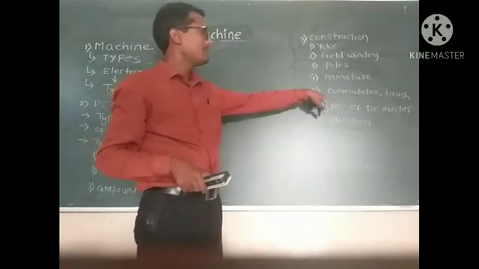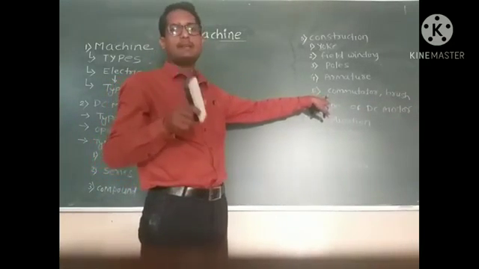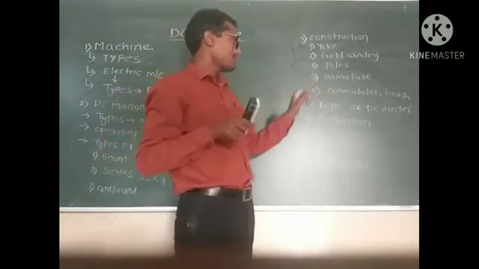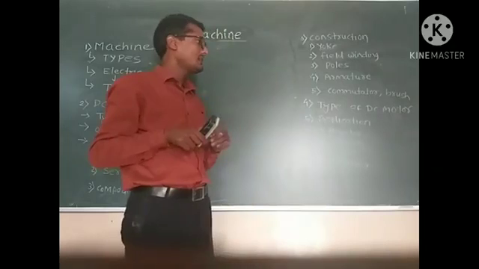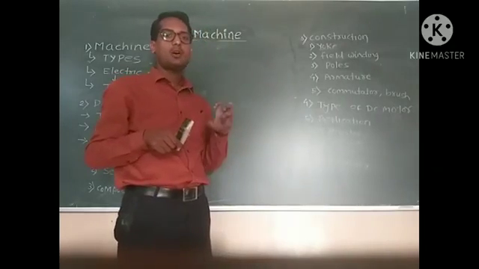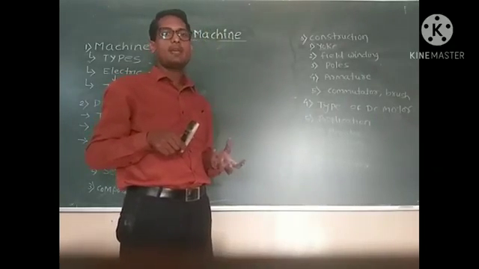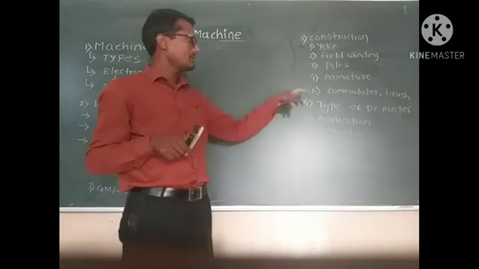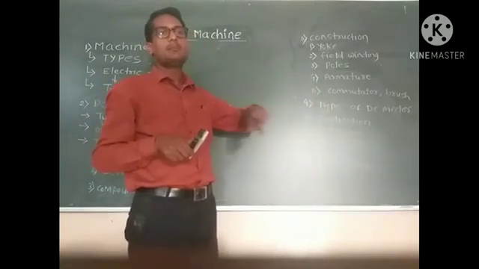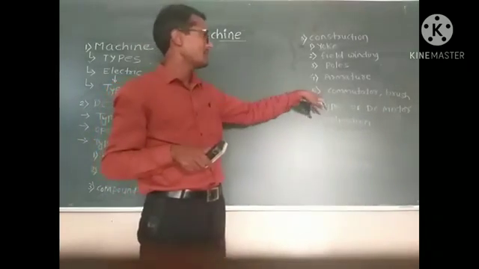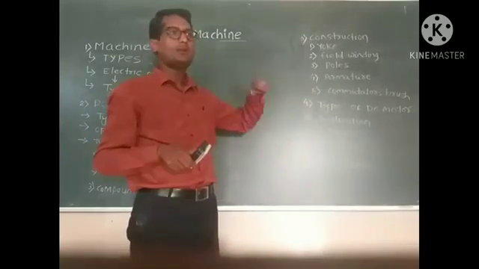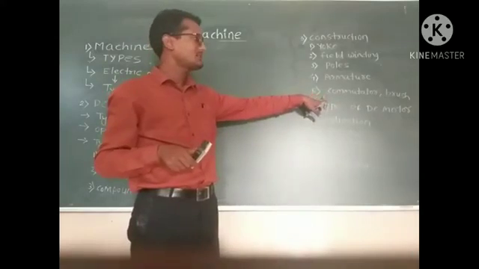It is completely a copper cylindrical body. The main function of the commutator is that it collects all the DC current, and it is made up of a number of copper segments. These segments collect the DC power from the armature.